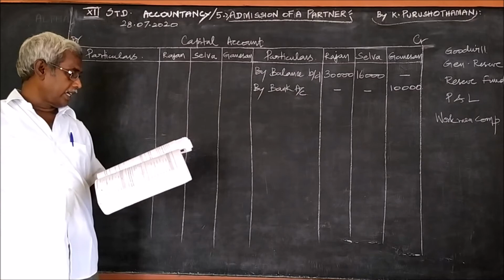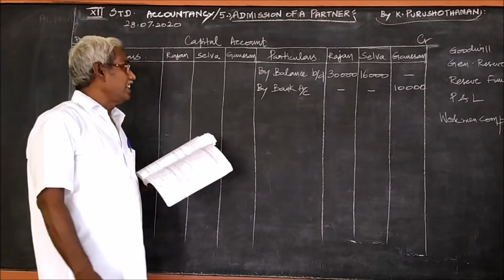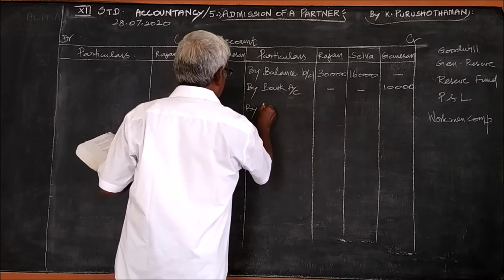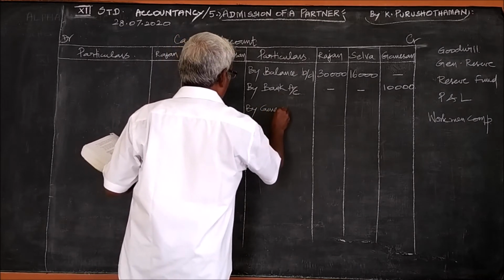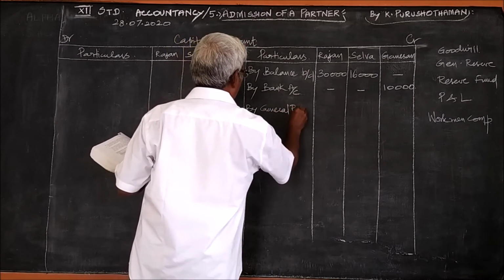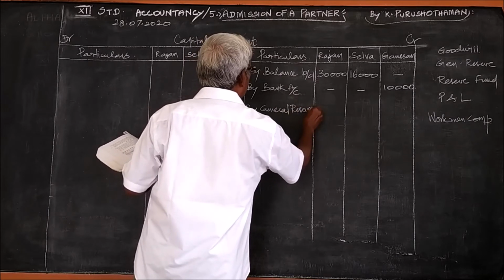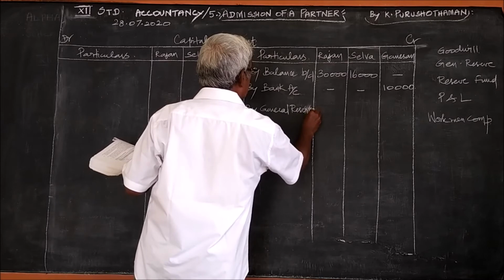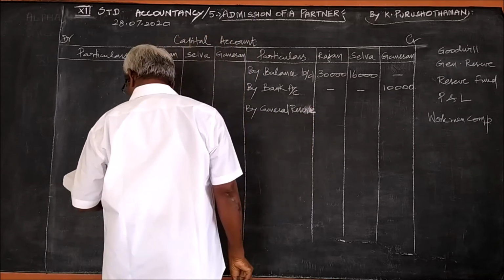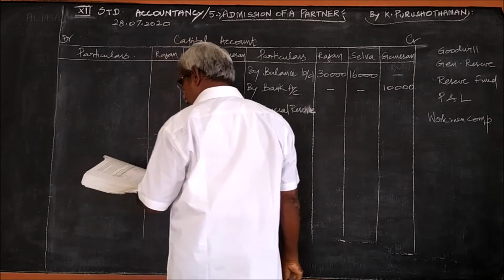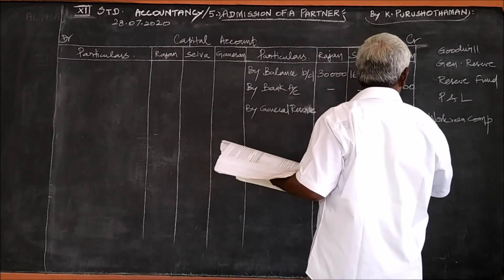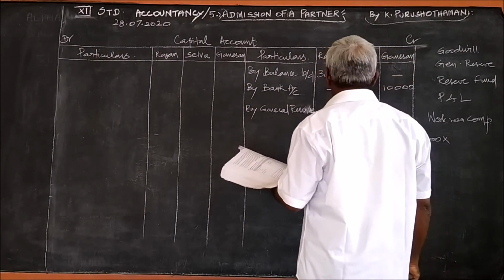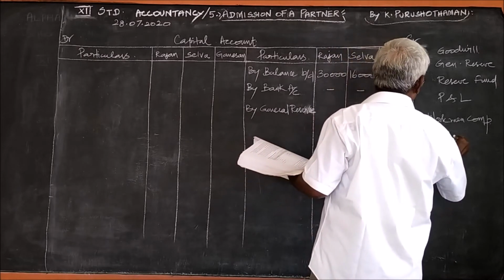On the liability side, if we go, it is general reserve. So you write by general reserve. The amount of general reserve is 4,000. Therefore, 4,000 into the ratio is 3:1.